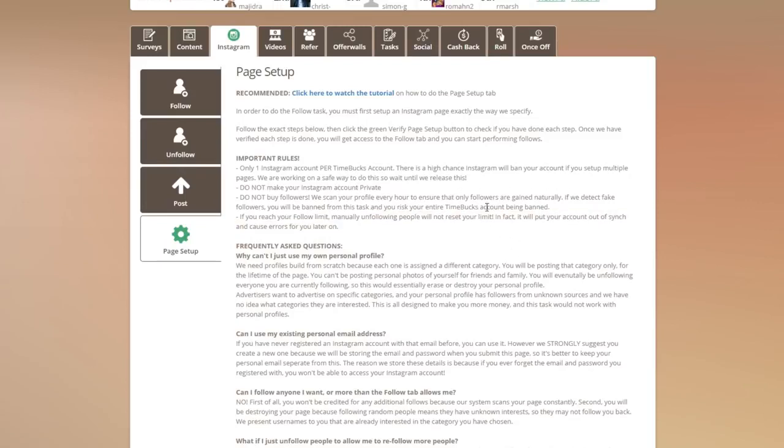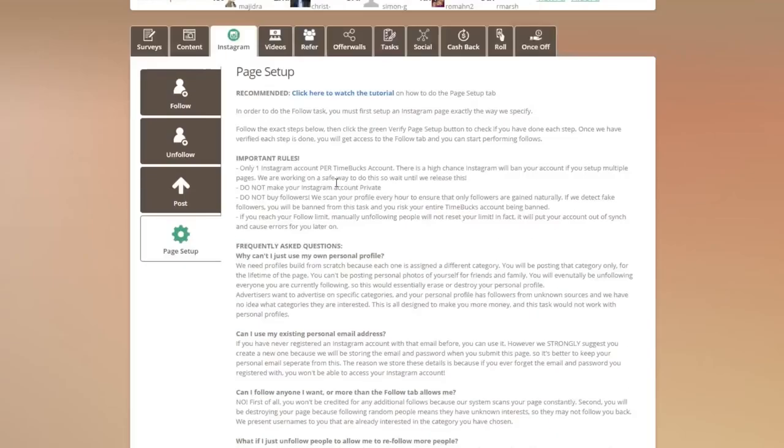That doesn't work. If you try to do this, you'll notice that it does not work. And even if you do, it's going to stuff up the system and you're going to get stuck in a particular position. Then you're going to email support saying, it's not allowing me to follow these people, I don't know what happened. So this puts your entire account out of sync, so don't do that.